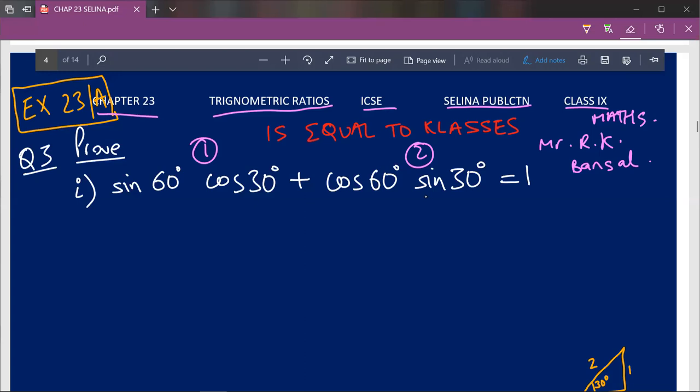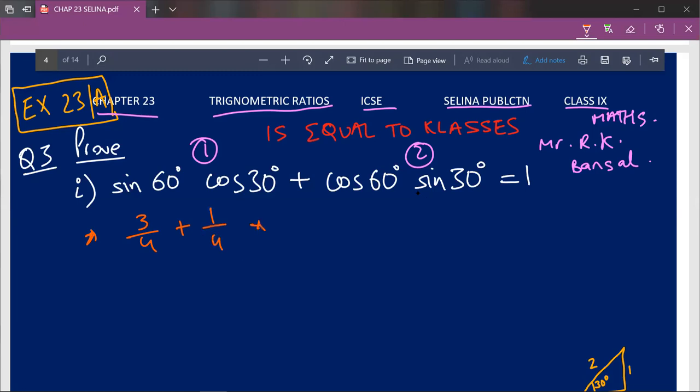So once we replace our values, sine 60 degree cos 30 degree will be equal to 3 upon 4, plus, there is a symbol given here, cos 60 degree sine 30 degree, which was 1 upon 4.